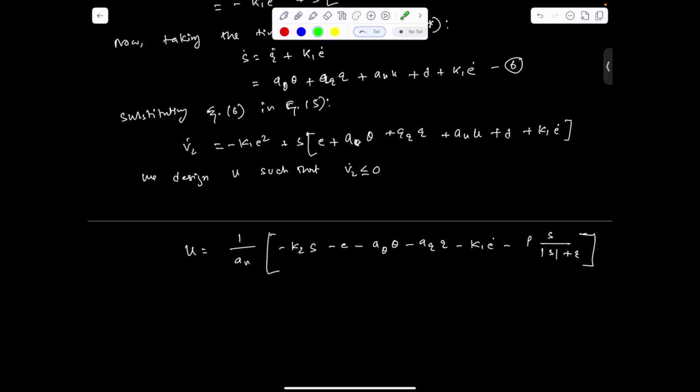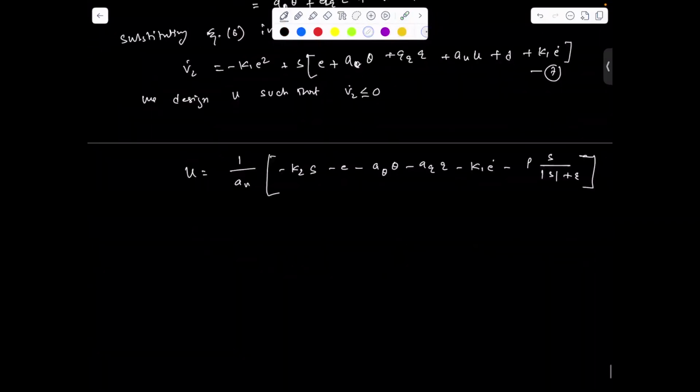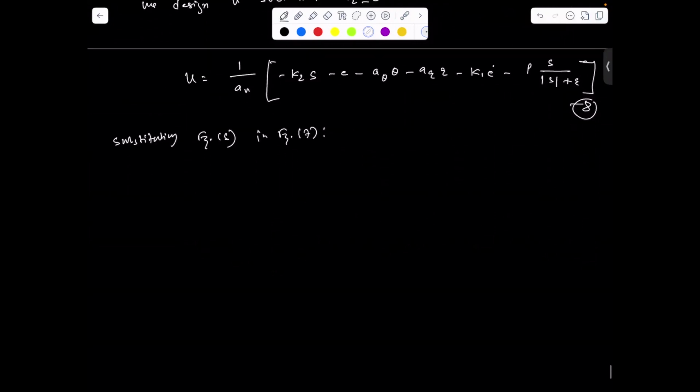This is equation 8. Now substituting equation 8 in equation 7, we have V2 dot equal to minus K1 E square minus K2 S square.